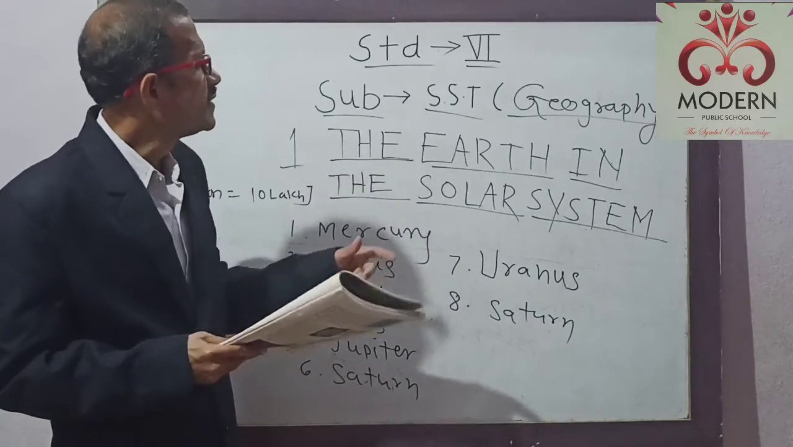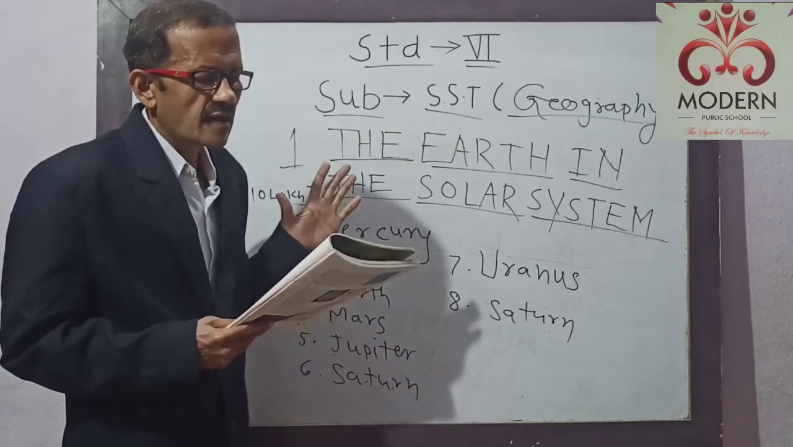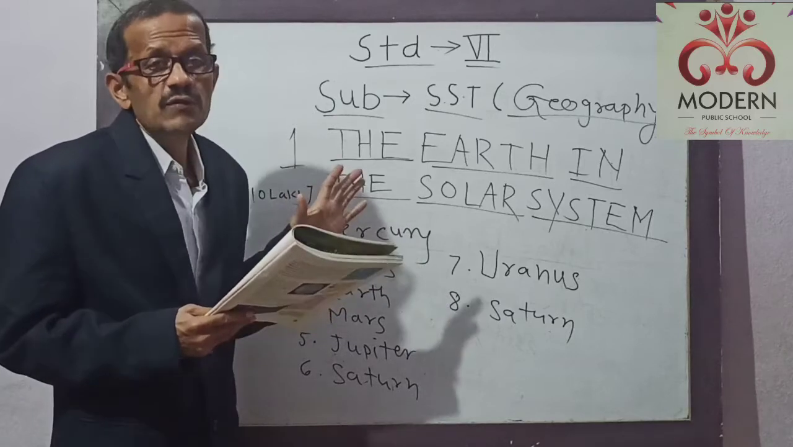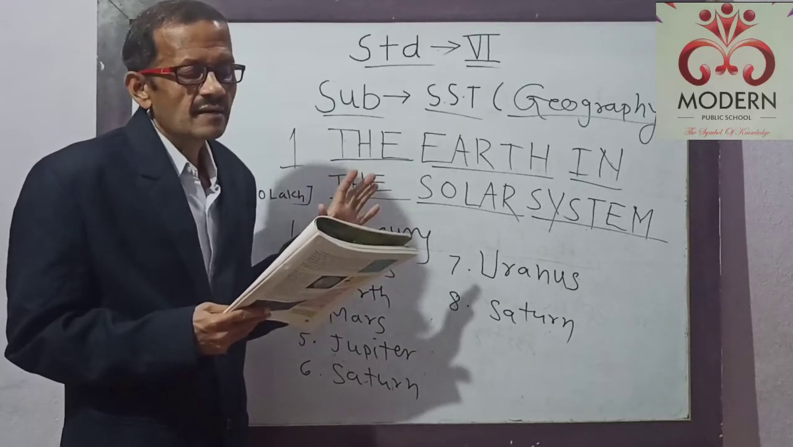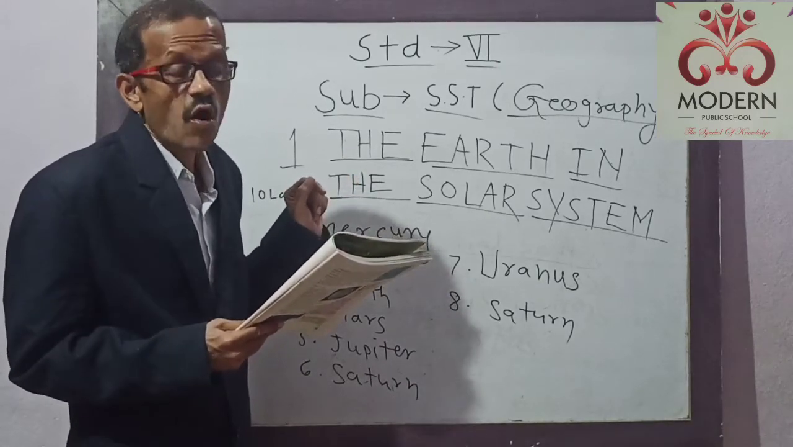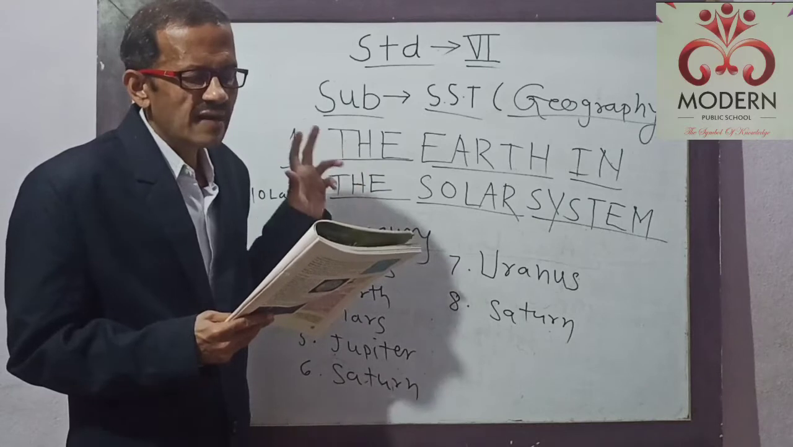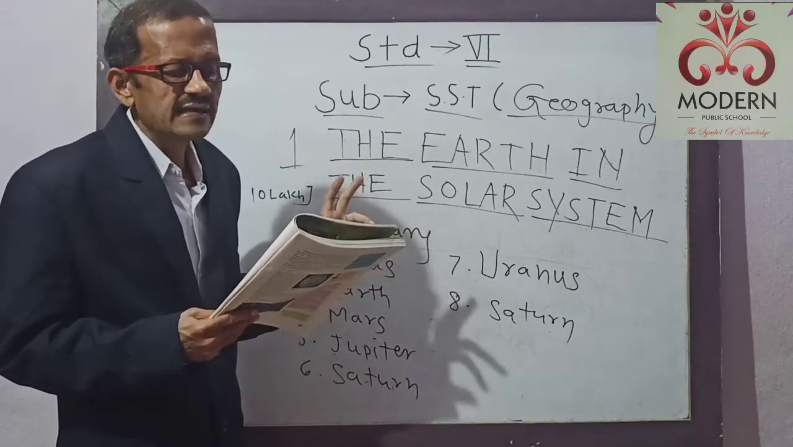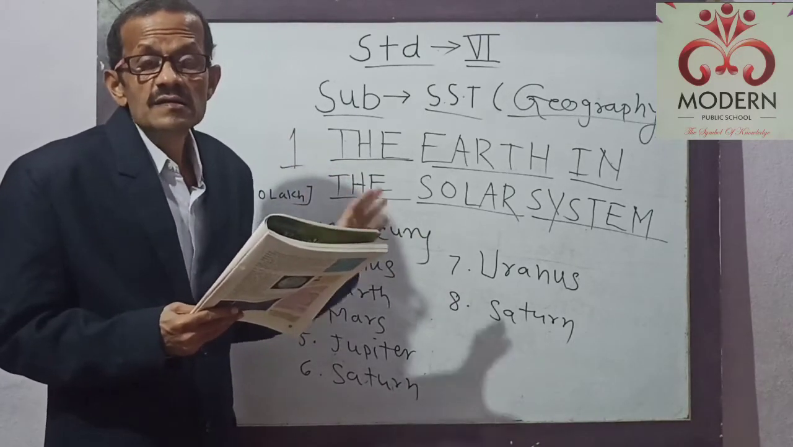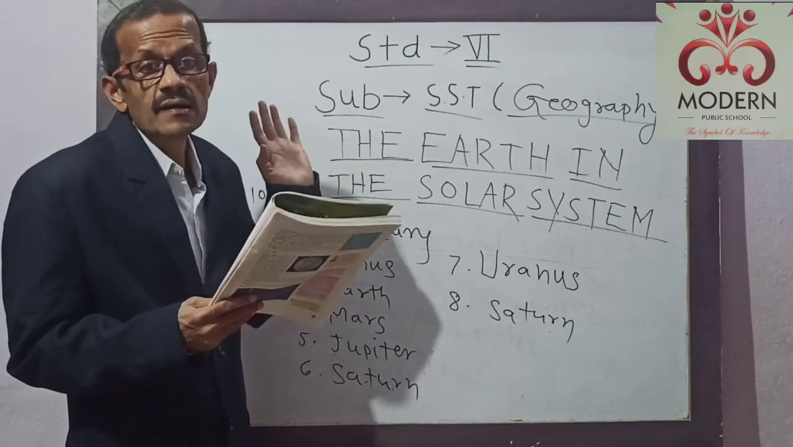Then we will see about the head of the family, that is the Sun. The Sun is in the center of the solar system. If you see the figure on page number 3, you will easily understand that. It is huge and made up of extremely hot gases. The Sun provides the pulling force that binds the solar system. The Sun is the ultimate source of heat and light for the solar system.